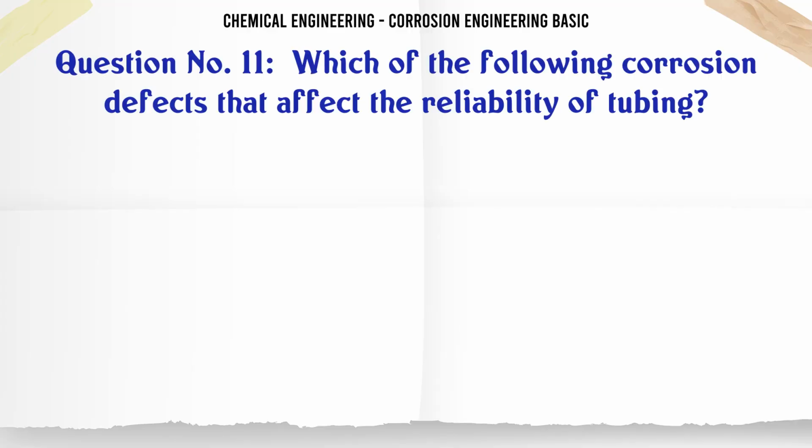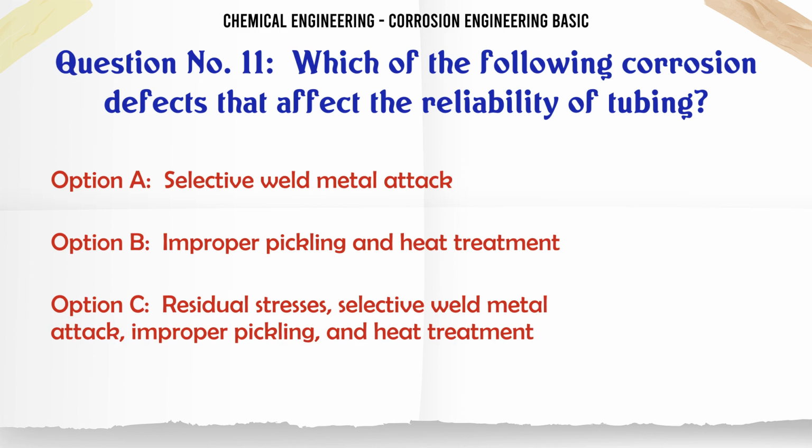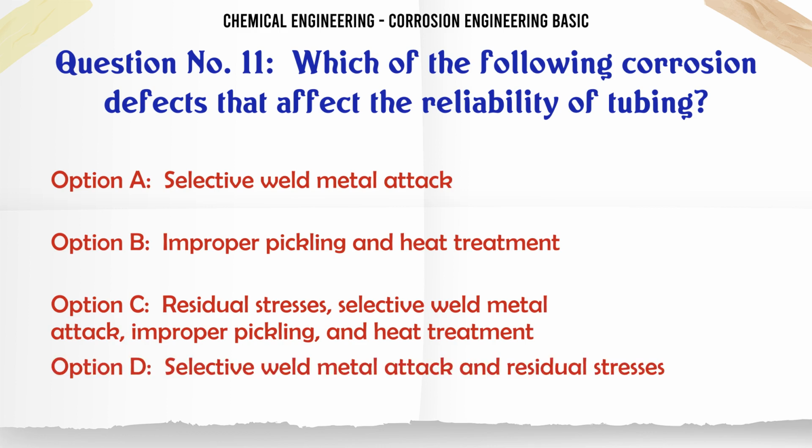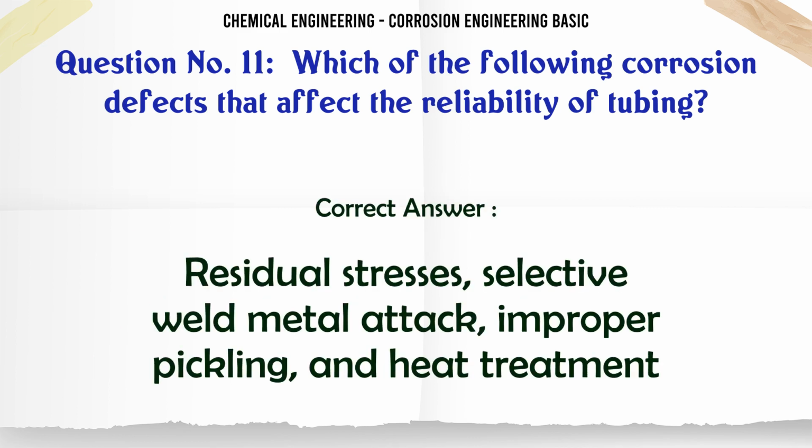Which of the following corrosion defects affect the reliability of tubing? A. Selective weld metal attack. B. Improper pickling and heat treatment. C. Residual stresses, selective weld metal attack, improper pickling and heat treatment. D. Selective weld metal attack and residual stresses. The correct answer is residual stresses, selective weld metal attack, improper pickling and heat treatment.